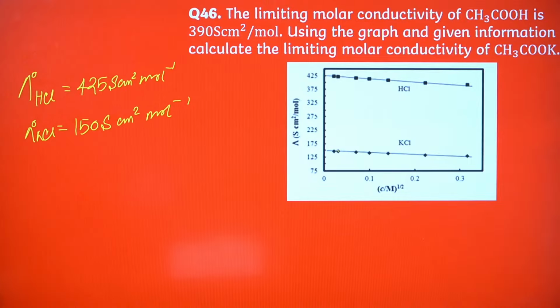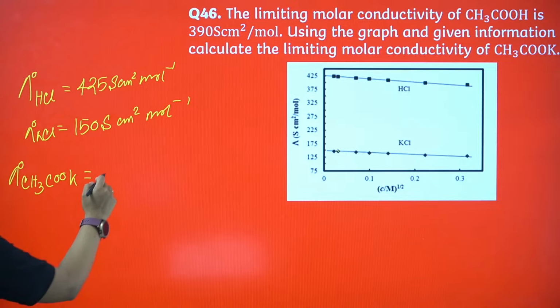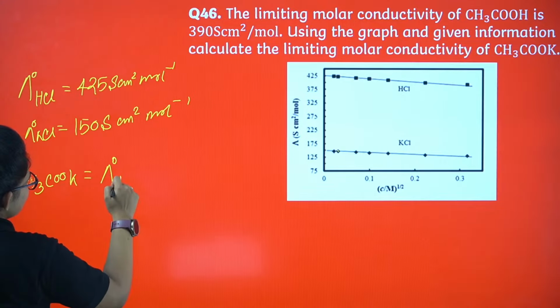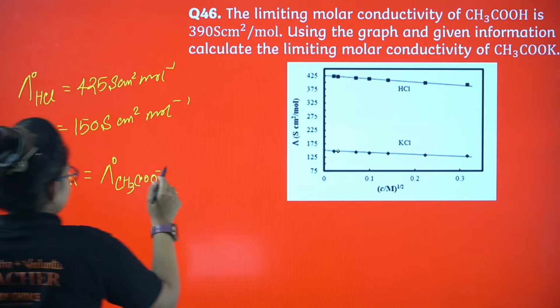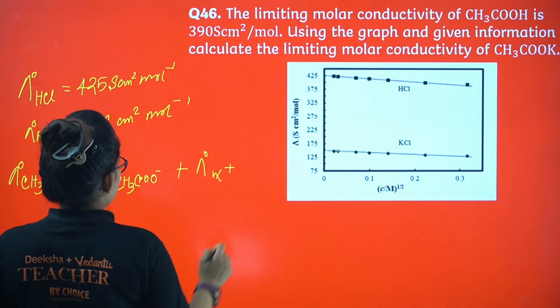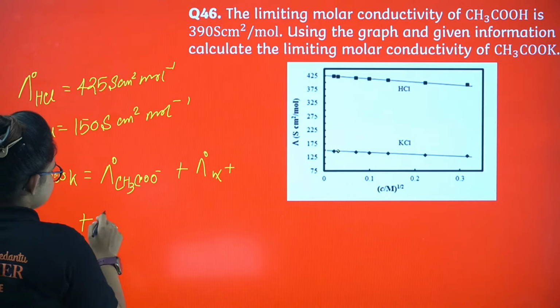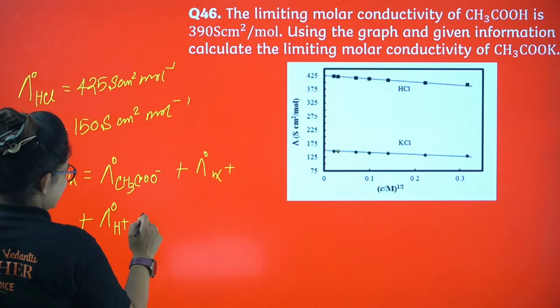Now what we can do, if you are just writing this, lambda 0 of CH3COOK, for this case you can do lambda 0 of CH3COO minus plus lambda 0 of K plus, plus lambda 0 of, let's say, H plus.